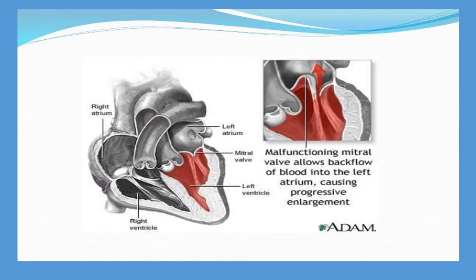Here you can see the left diagram, which shows where exactly the mitral valve lies between the left atrium and the left ventricle. In the second diagram you can see the malfunctioning of the mitral valve, that is the bulging. It allows backflow of blood into the left atrium from the left ventricle, causing a progressive enlargement of the left atrium.